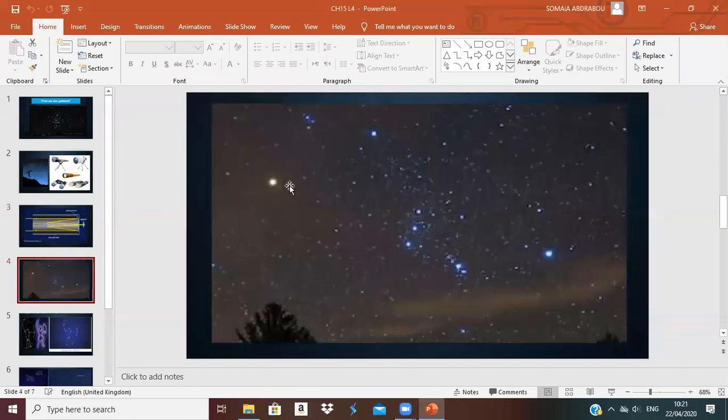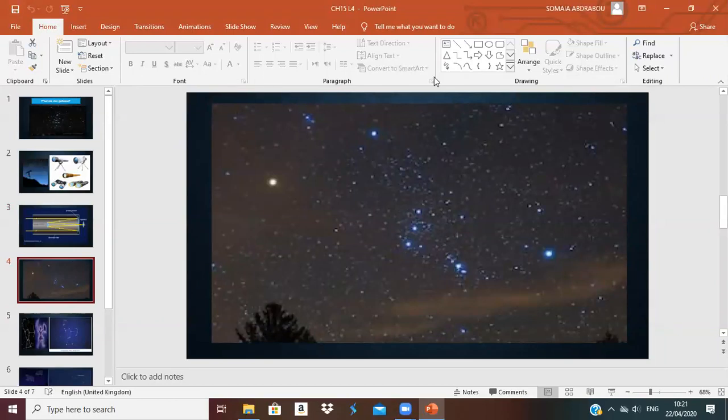Okay, now let's talk about the stars. In the past, people used to connect the patterns of the stars together to make a group. A group of stars that make a picture together, they called a constellation. A constellation is a group of stars that seems to make a picture or a pattern.